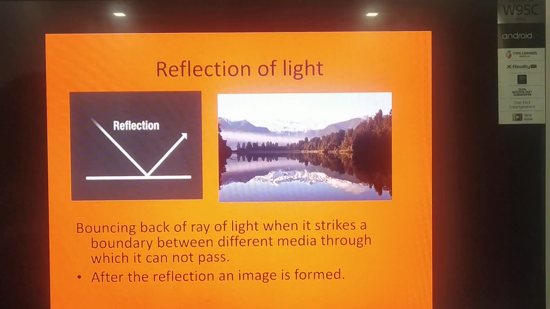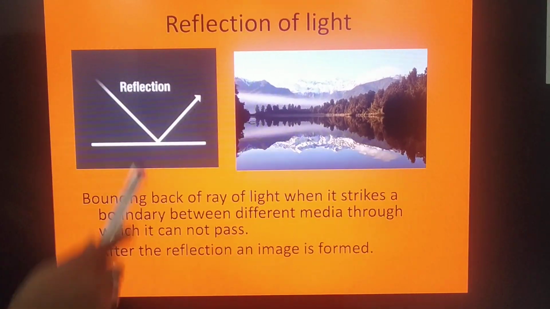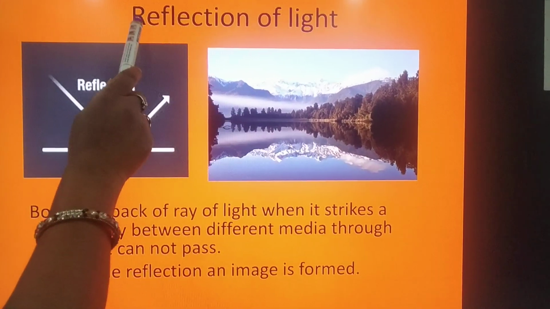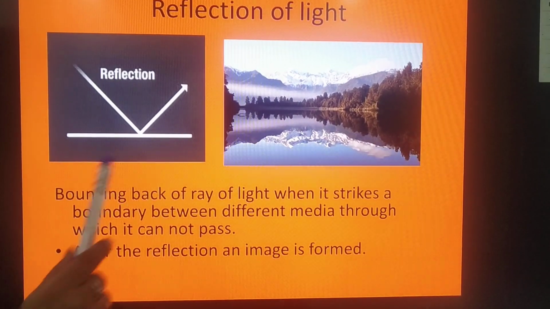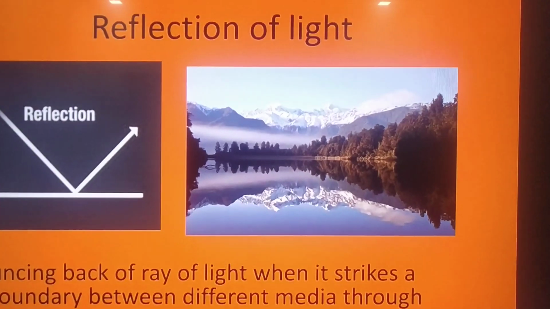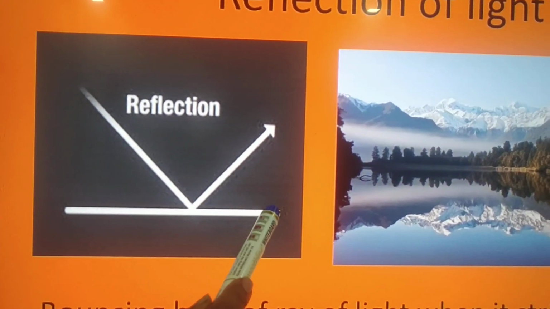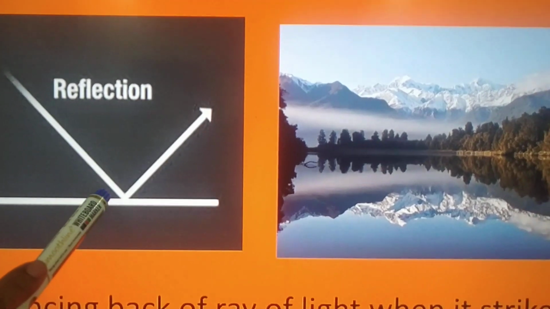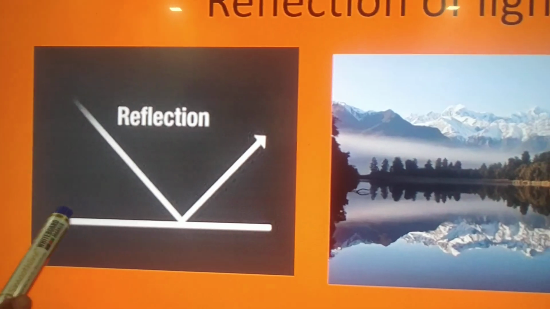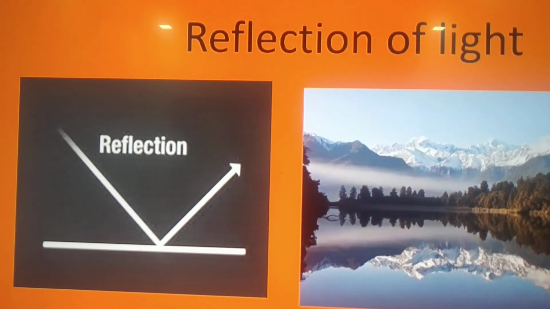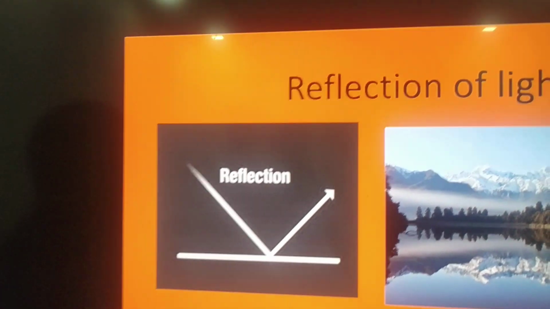So how do we see the object? By the phenomenon of reflection. Students, observe here. When the light falls on a surface, suppose it's an opaque object. Suppose you have a ball, and you want to play with the ball.